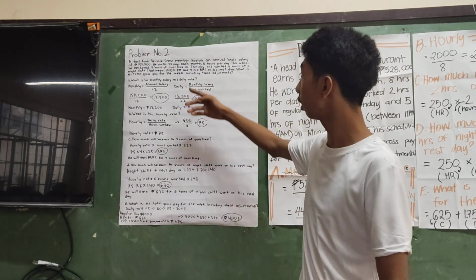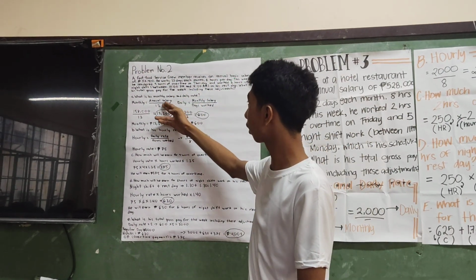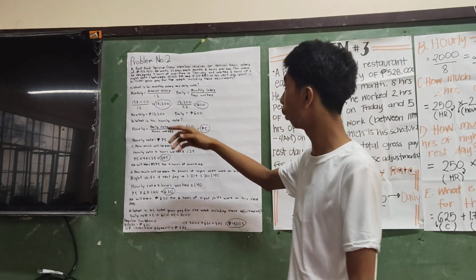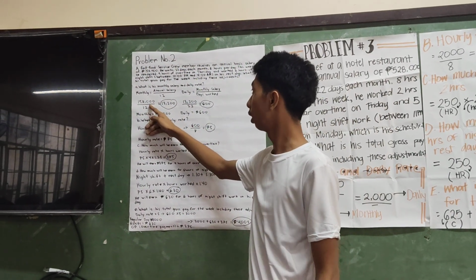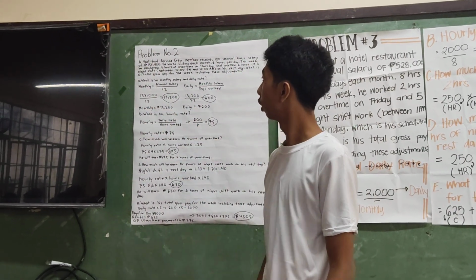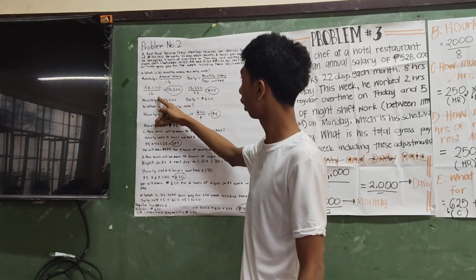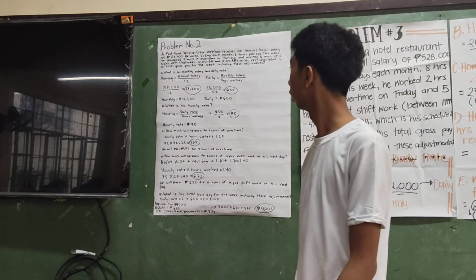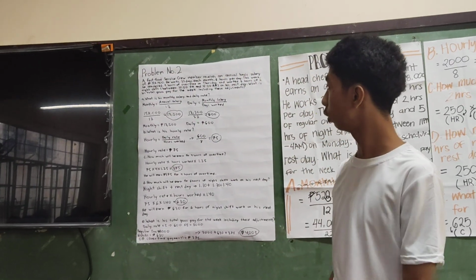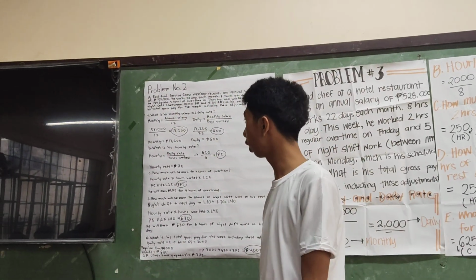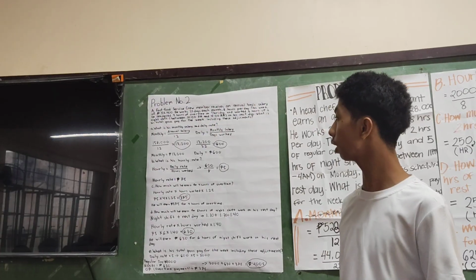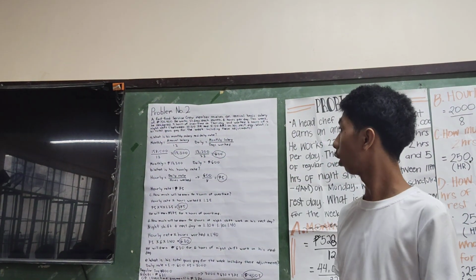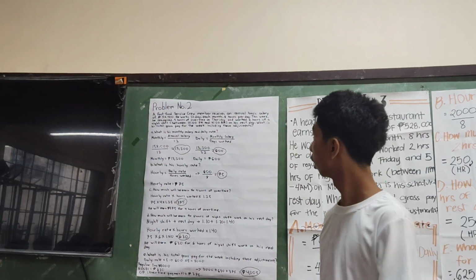As we can see in our problem, the annual salary is 158,400, so we put 158,400 there, divided by 12. We get 13,200. So our monthly salary will be 13,200 pesos.